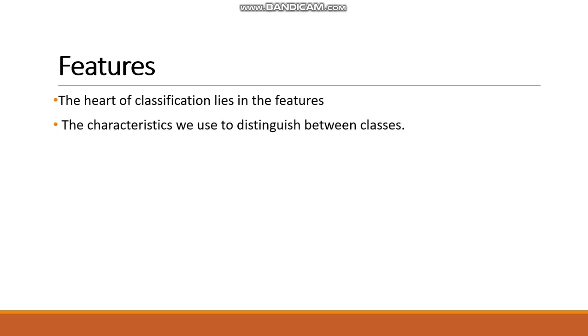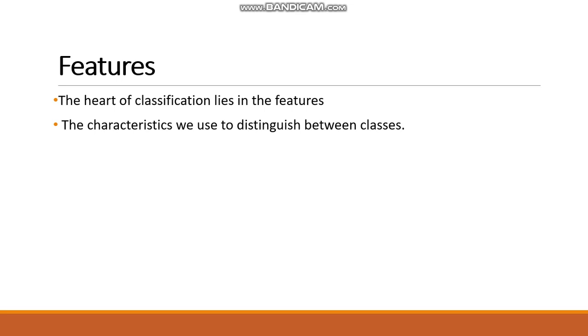They are the characteristics we use to distinguish between classes. For example, we humans recognize whether something is an animal or a plant based on their characteristics. A plant has some characteristics and an animal has other characteristics.